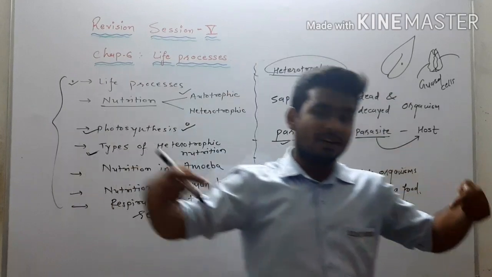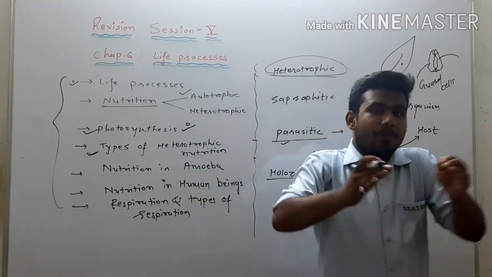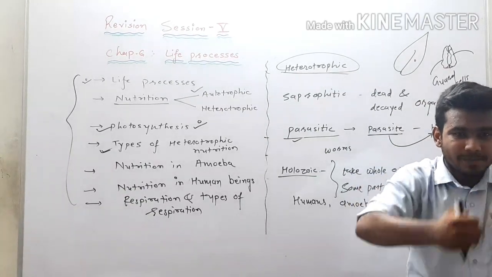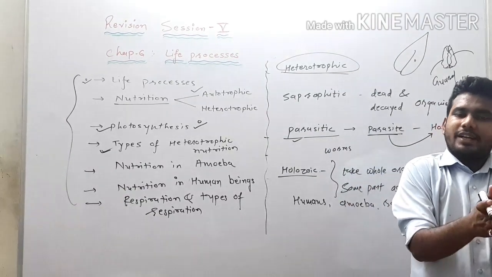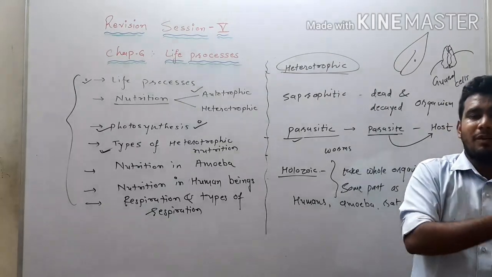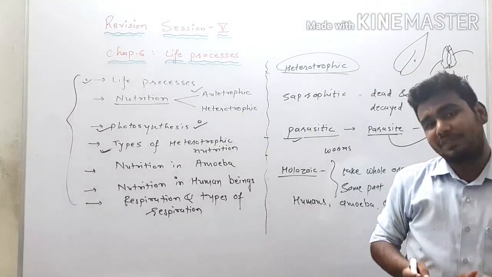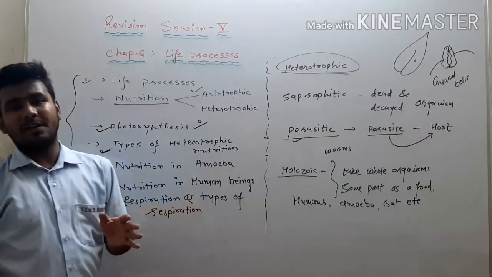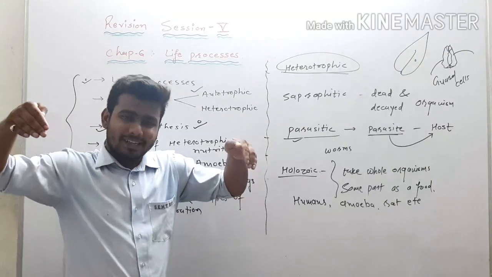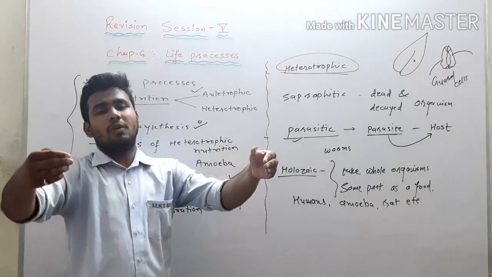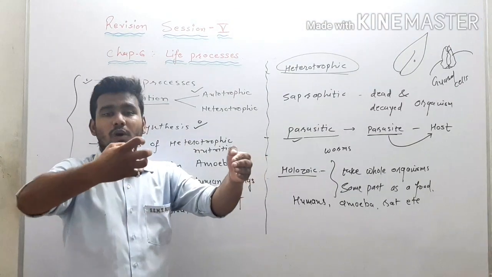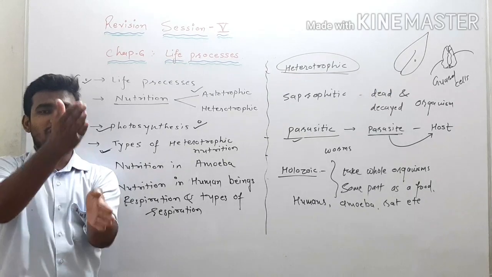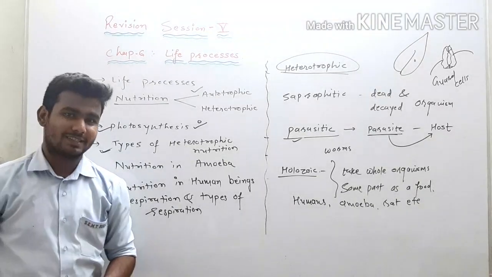Now we know when water rushes into the guard cells, there will be opening of stomata and exchange of gas will take place. And as the water is removed from the guard cells, our stomata will get closed. You can understand it by watching our previous sessions video. It is explained in detail there, but here we are just taking the concept that they are protected with guard cells. Water gets inside the guard cells, stomata will open, exchange of gas will take place. Water shrinks from the guard cells, so stomata will get closed, and there will now be no exchange of gases.